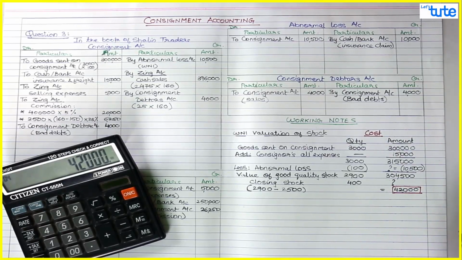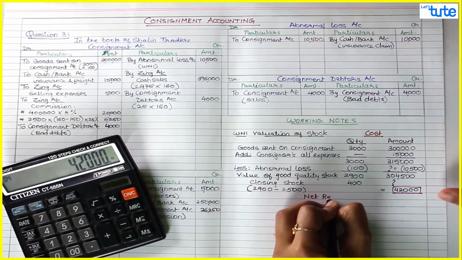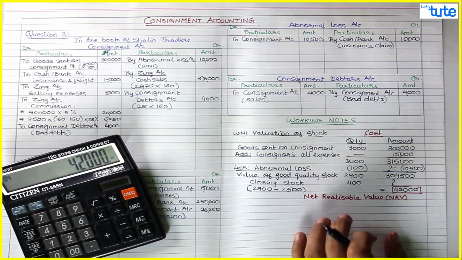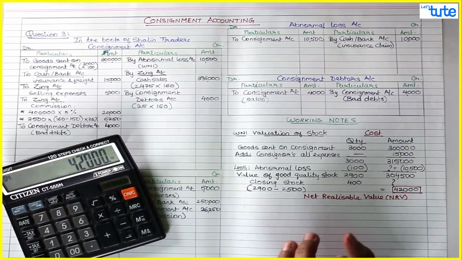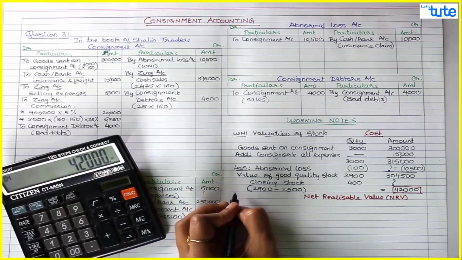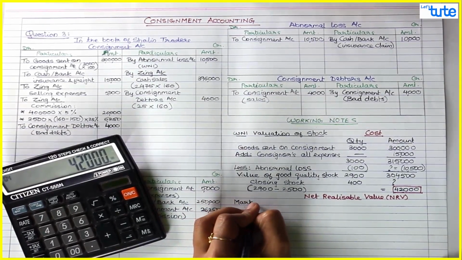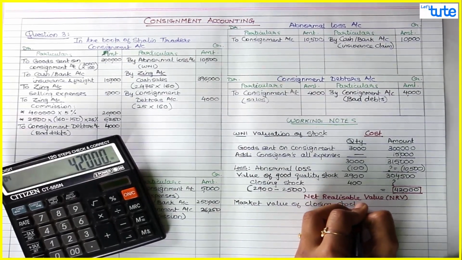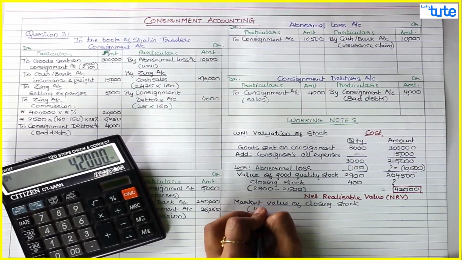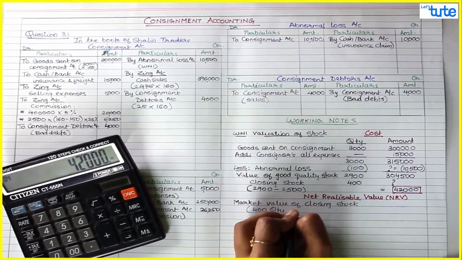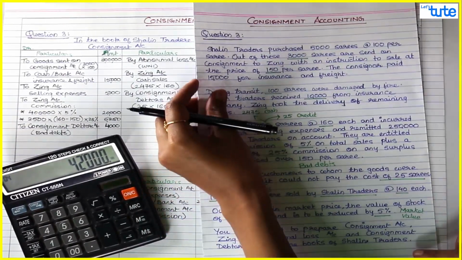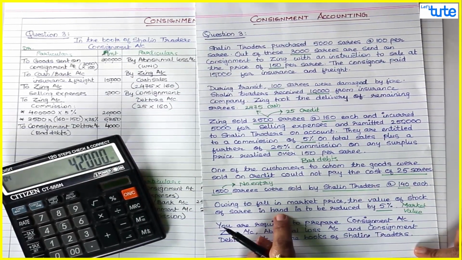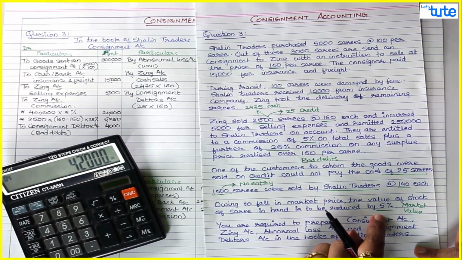Next, since the market value is given, we will do net realizable value also. Now how do we do net realizable value? This we have already discussed in the valuation of stock session, that first of all we take the market value of the closing stock or closing quantity. Now my closing stock is 400 quantity, or 400 sarees, into what they have said: owing to fall in market price, the value of stock of sarees in hand is to be reduced by 5%.